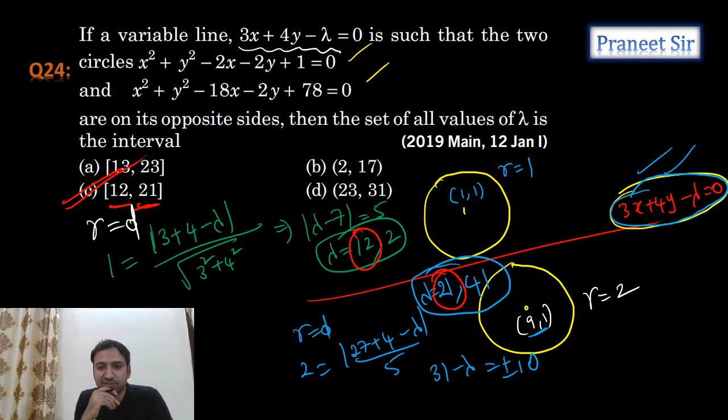So guys, everyone understood how we are calculating it easily. The extreme case is that the line should be tangent. So we applied the condition for tangency, and when we apply it, we get 12, 2, 21, 41. So clearly 12 to 21 is there in option C. So that is the answer.